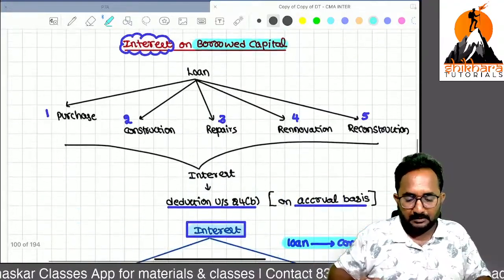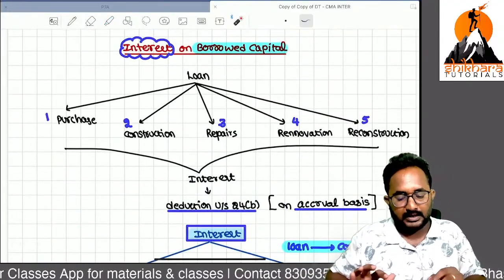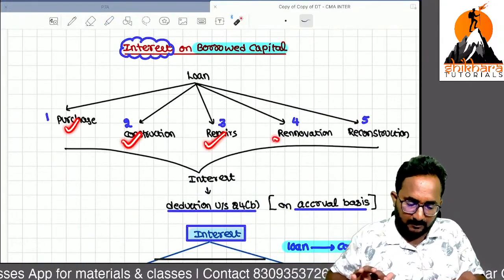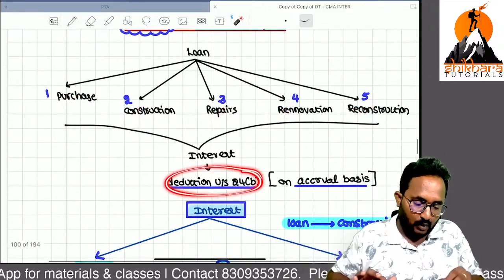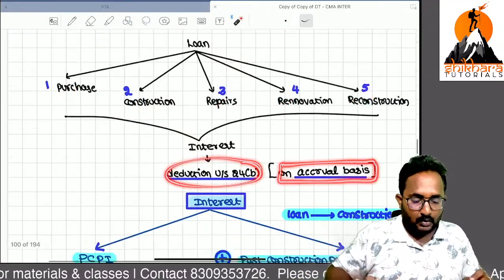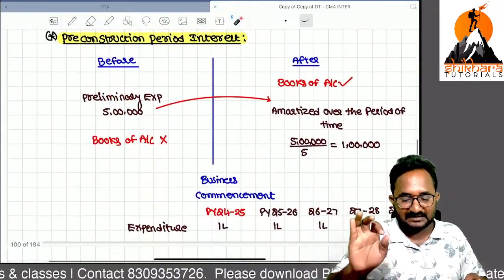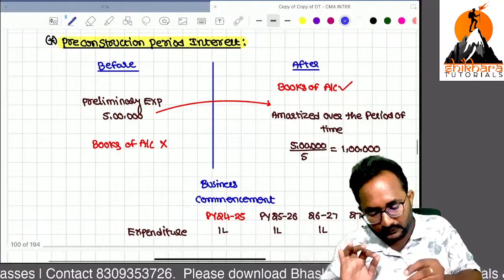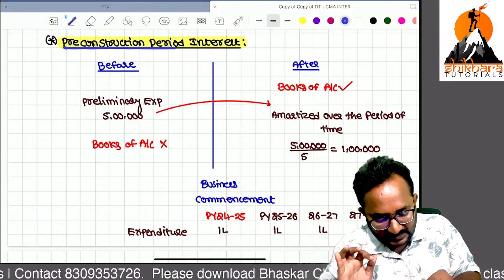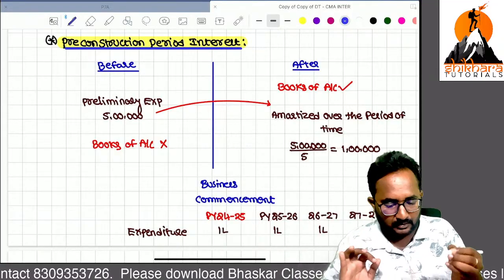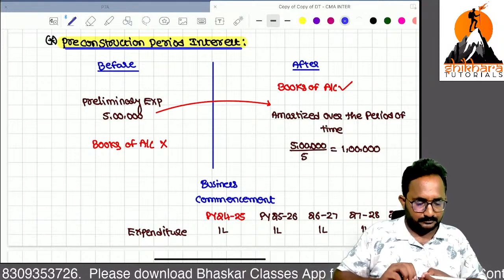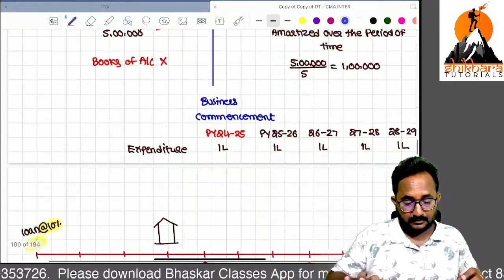If you take the loan for any one of the five purposes, it is allowed on accrual basis under section 24(b). Now I want to talk about the pre-construction period interest. If you have taken any loan for construction purpose, I will give an example.